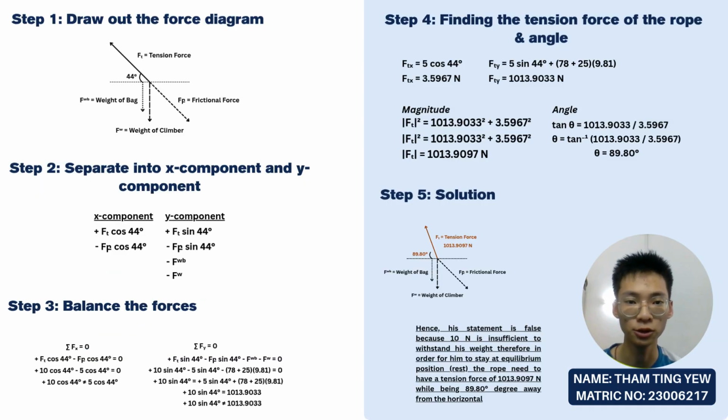Alright, now let us move on to the solution. First, we'll draw a force diagram, and there will be three key downward forces. The weight of the climber, that's 78 kilograms times gravity, which is 78 times 9.81. The weight of the backpack, which is 25 times 9.81, and 5 newton frictional force acting up the slope.